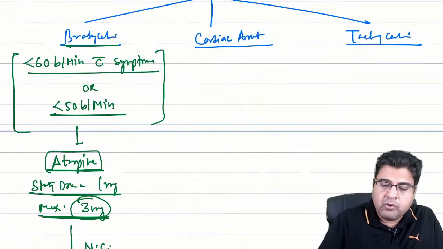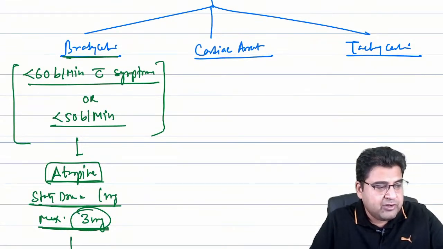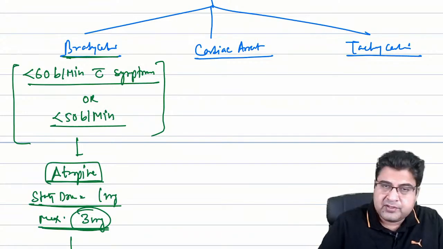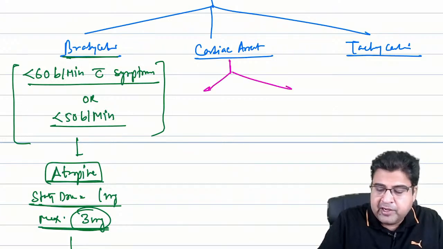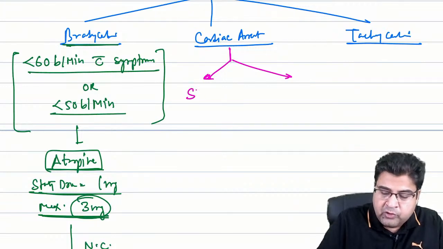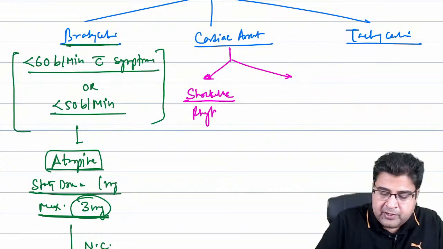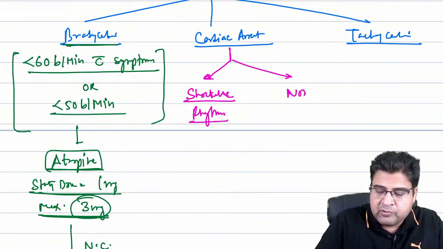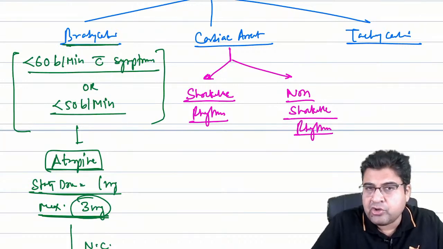Now let's talk about the second thing, cardiac arrest. Whenever a patient comes to us with cardiac arrest, how do we manage them? In cardiac arrest, there are two types of presentation. The patient can come to you with a shockable rhythm, or with a non-shockable rhythm.